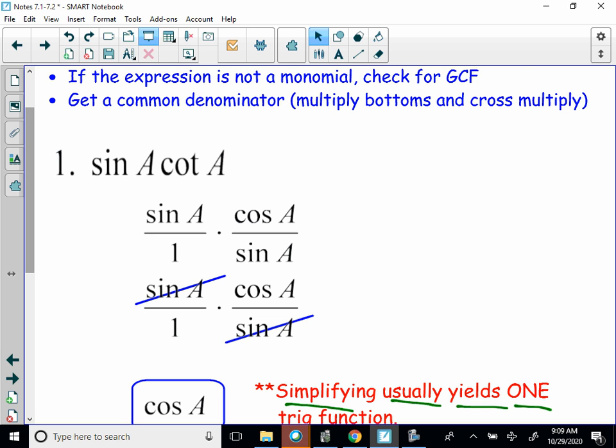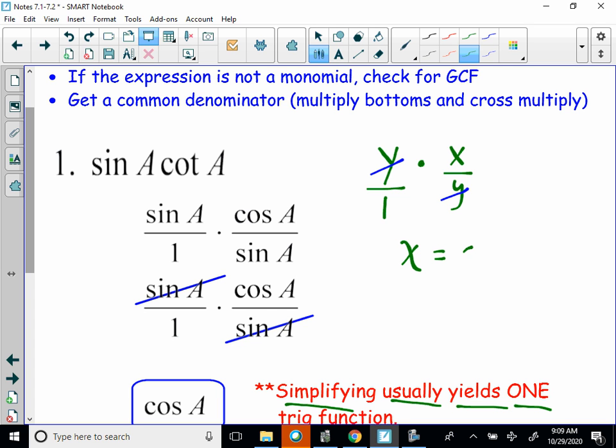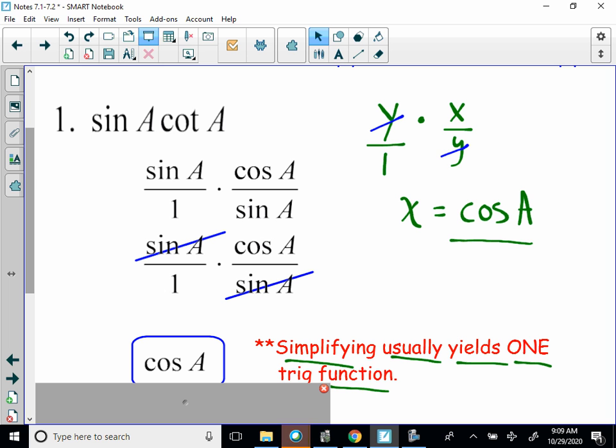So now, what would this look like algebraically? Well, algebraically, sine would be replaced with a y, and cotangent would be replaced with x over y. So you would be looking at that, and you would be trying to simplify this. So you would put the y over 1, and you would see that your y's cross out. And you're simply left with x, which is equal to cosine. So by definition, if we simplify the algebraic equivalencies, we get the same answer. We just have to write it back in terms of the trig function. So simplifying usually yields one trig function.